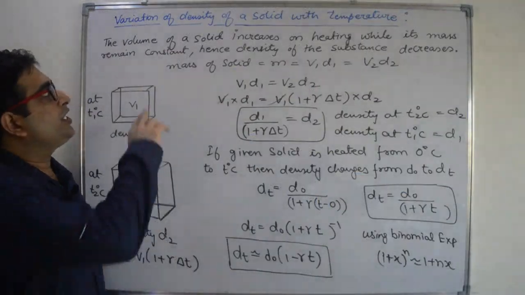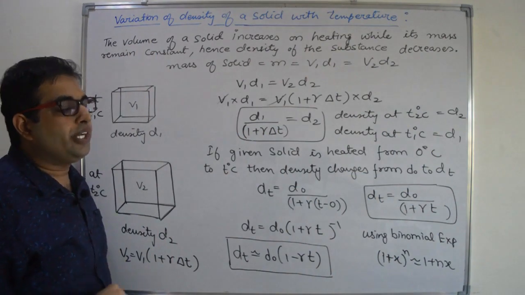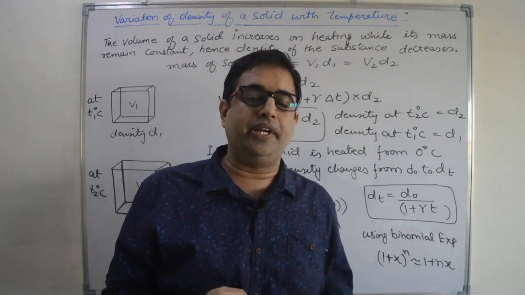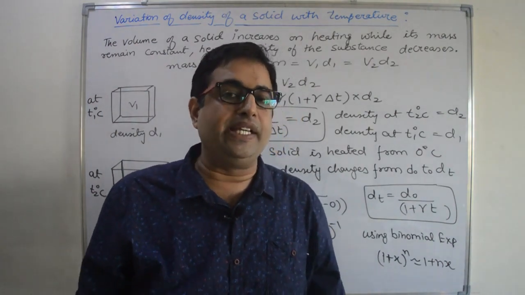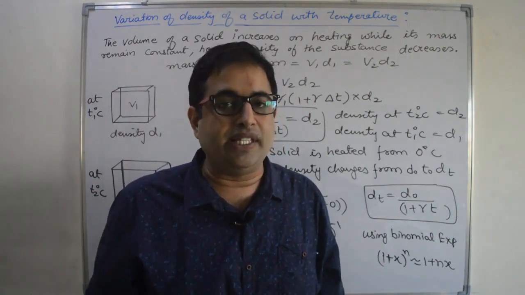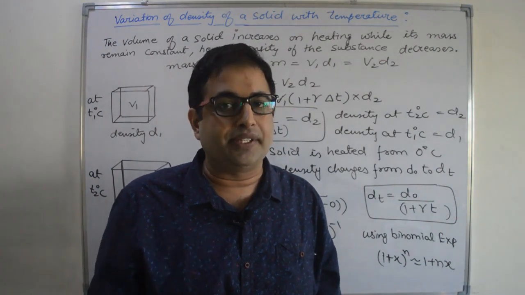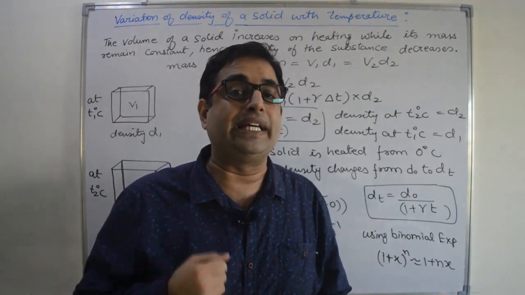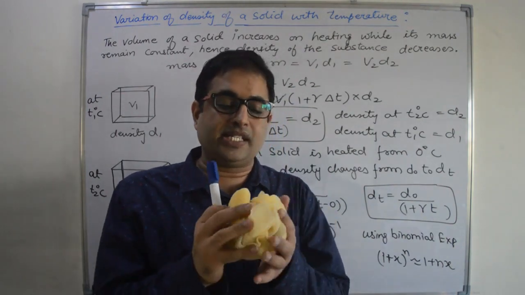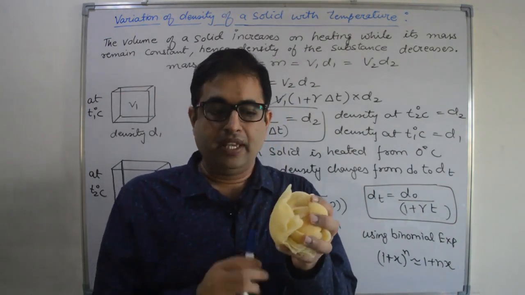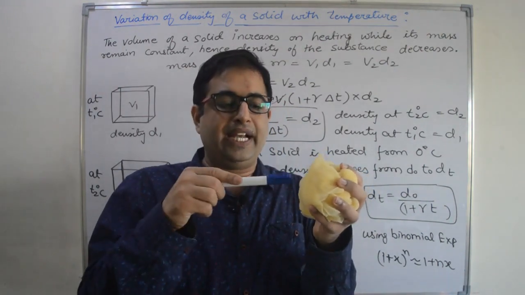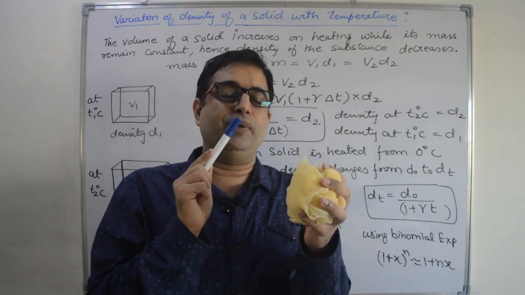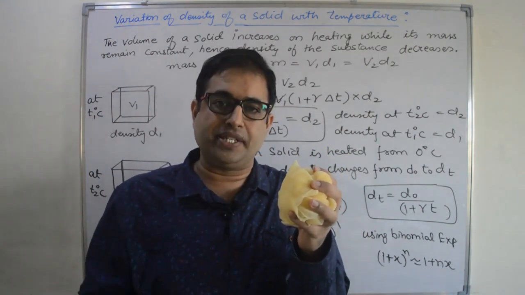Next point is variation of density of solid with temperature. We know as we increase the temperature of the solid, its volume increases. When volume increases, the mass of the body remains constant. Right? When volume will increase, then density will decrease. Let us take a simple example of this sponge. Here volume is more and it is easy to press it. Right? This is having more volume, lesser density.